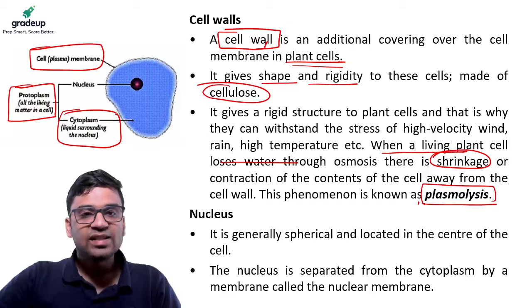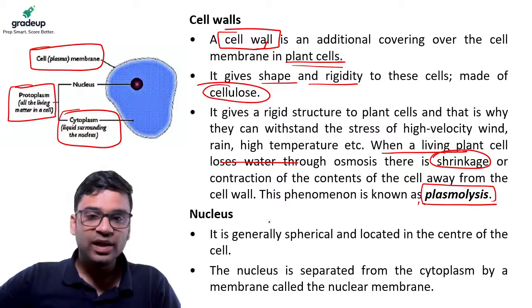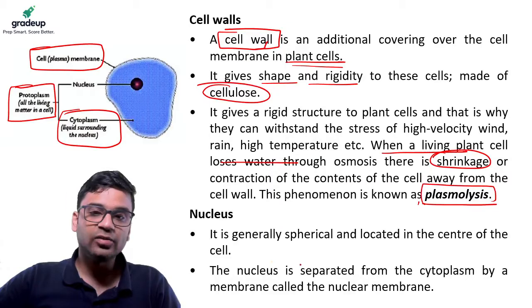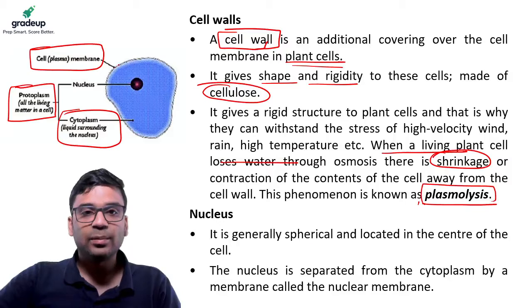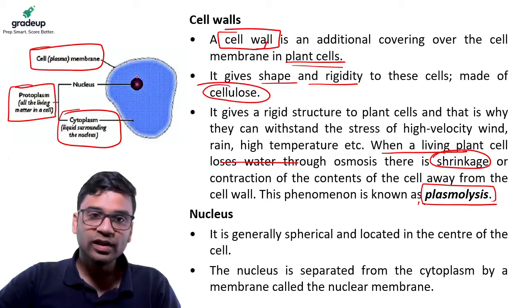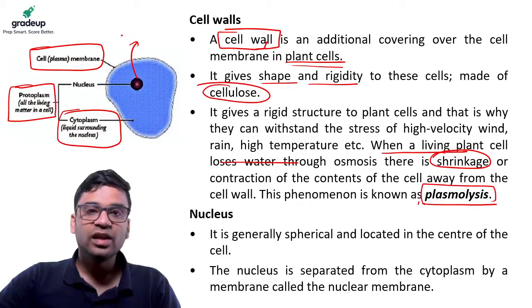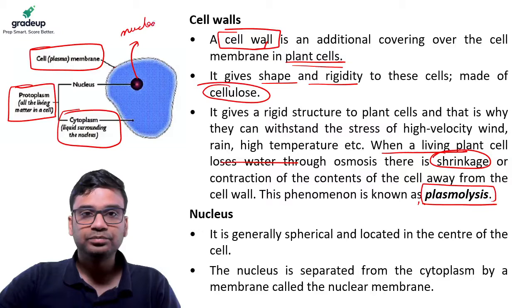Fine. And similarly, we have the nucleus. The nucleus is spherical and located in the center of the cell. It is separated by the nuclear membrane. So on the nucleus also, there is something called the nuclear membrane. Okay, so far so good, just basic stuff.